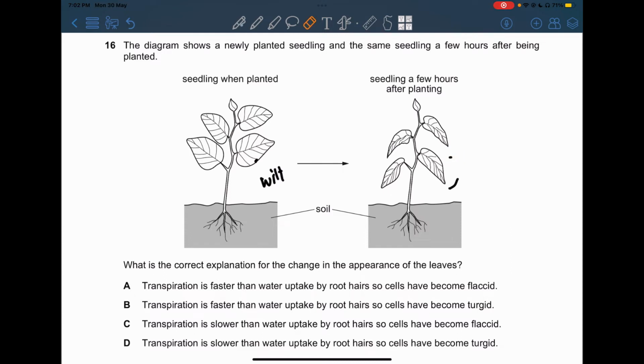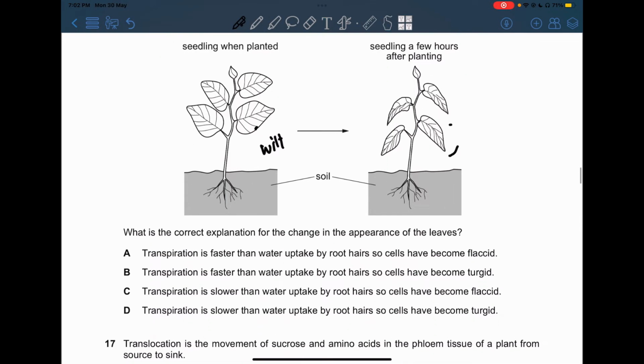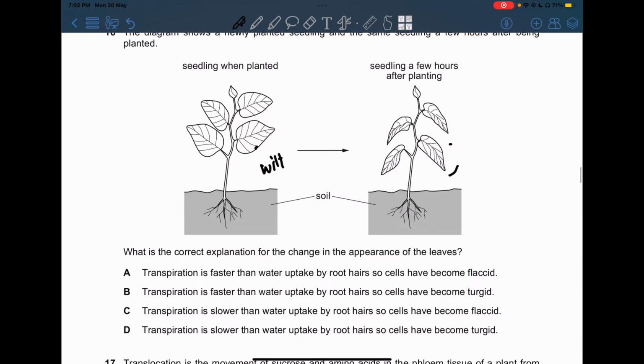So wilting takes place when there is more water loss than water gain, because if you lose more water, the plant cell is going to lose its turgor pressure inside the cell. So we're going to choose an option where there is more water loss than water gain, therefore the turgor pressure has decreased, and it also becomes flaccid.